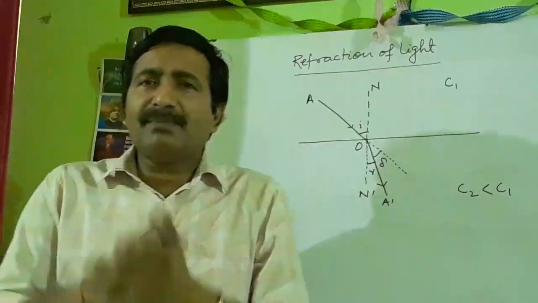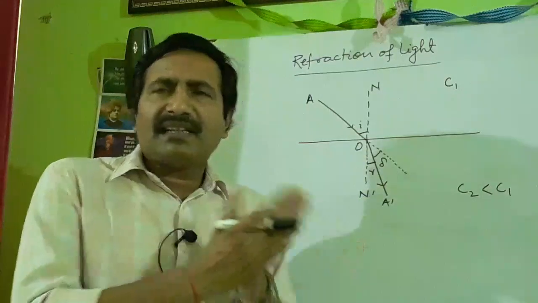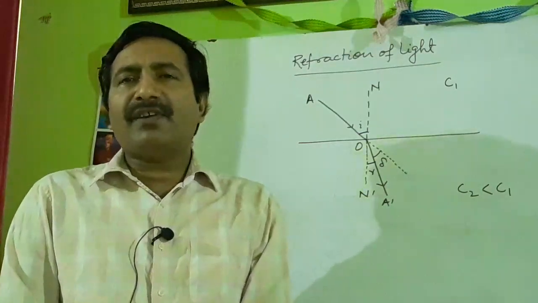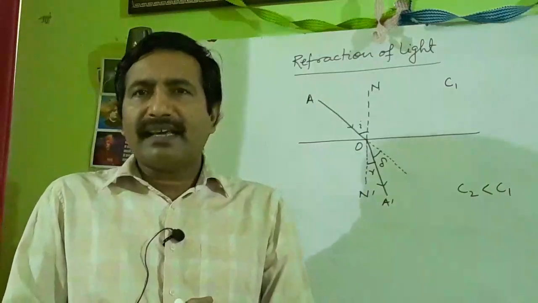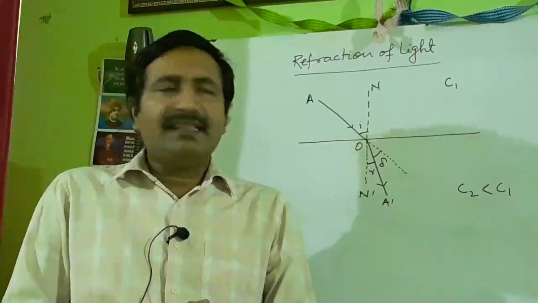Now a question can be raised in your mind. Is it possible to have an angle of refraction greater than the angle of incidence? Yes, you can.